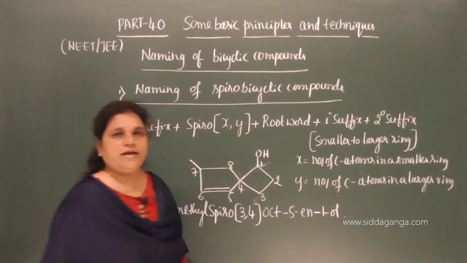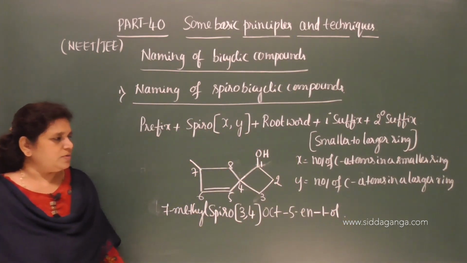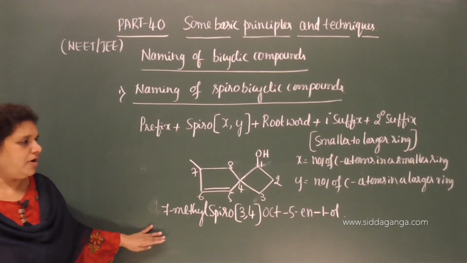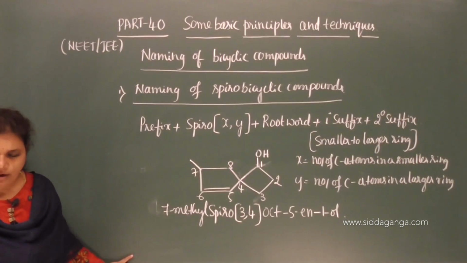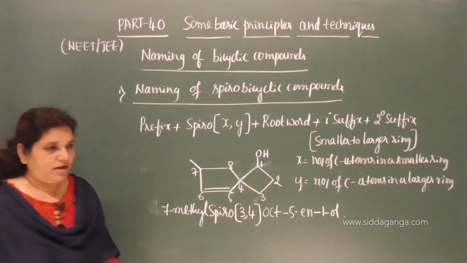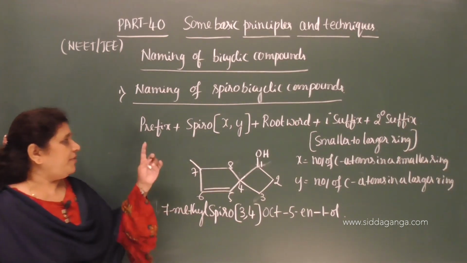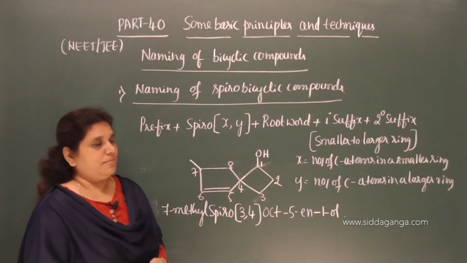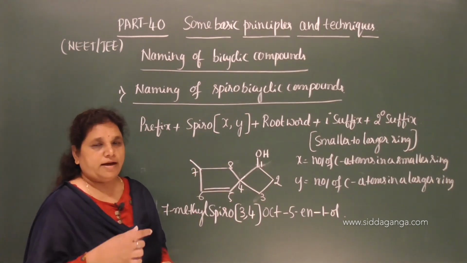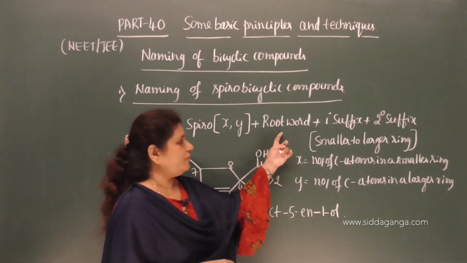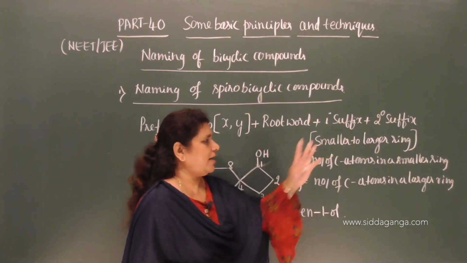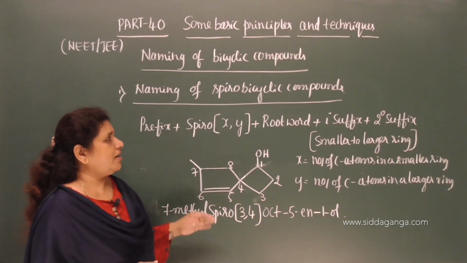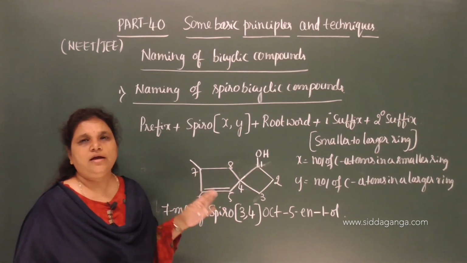The same secondary suffix we have to use for the alcohol functional group, and this is the name of this spiro compound. So, what is the formula we have to use? Prefix, spiro, x comma y indicating the number of carbon atoms in the smaller and the larger ring, root word, primary suffix and the secondary suffix. So, this is the naming of spiro bicyclic compounds.